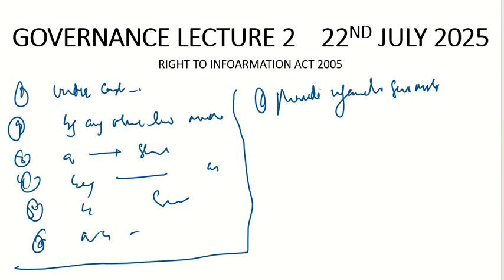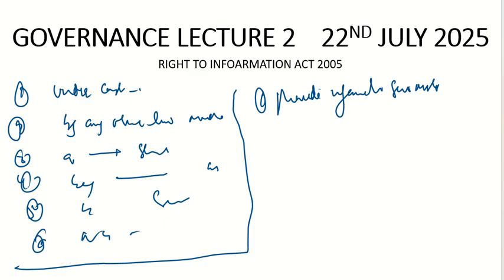When there is the Right to Information Act, people will seek information and bring in various applications with respect to that. You will file the RTI, and eventually it will lead to bulking up of the cases. So what does the Right to Information Act 2005 say? We don't need to bulk up these cases.